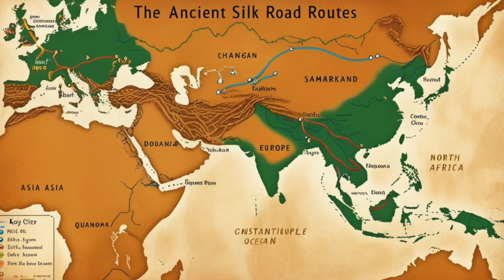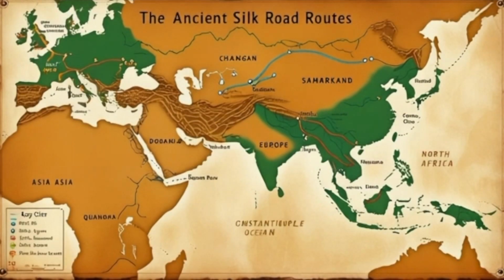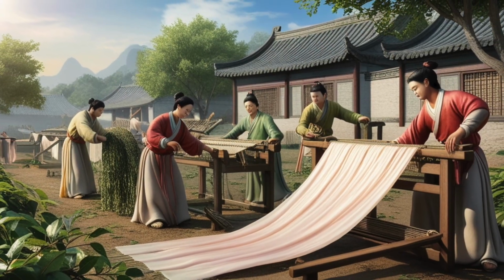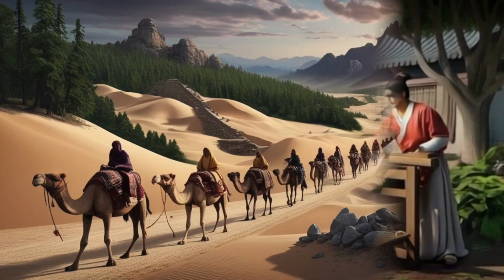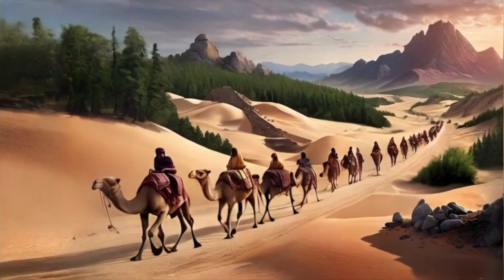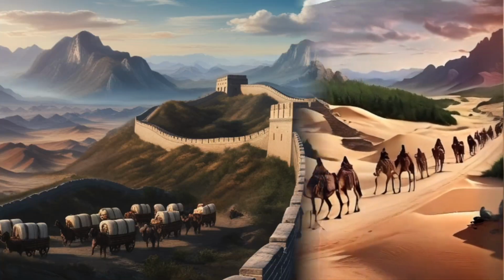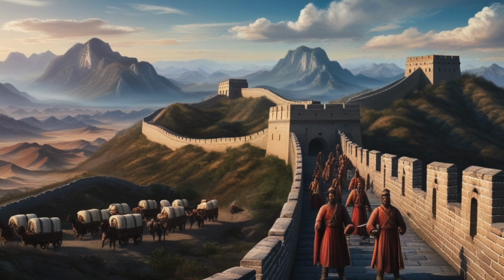To understand the Silk Road, we must travel back to its origins in the 2nd century BCE. Its name comes from one of its most prized commodities, Chinese silk. But the Silk Road wasn't a single road. It was a vast network of trade routes stretching across Asia, Europe, and North Africa. This network took shape as the Han Dynasty forged trade links with Central Asia.